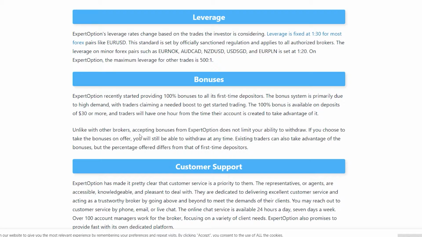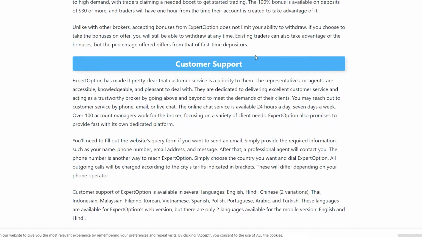Unlike with other brokers, accepting bonuses from ExpertOption does not limit your ability to withdraw. If you choose to take the bonuses on offer, you will still be able to withdraw at any time. Existing traders can also take advantage of the bonuses, but the percentage offered differs from the rate for first-time depositors.